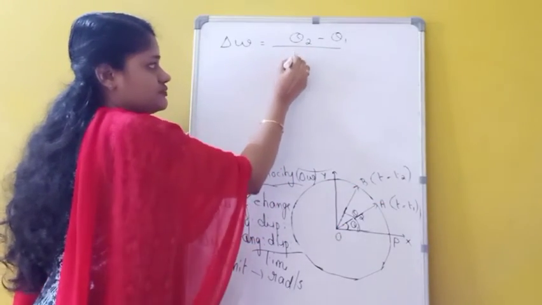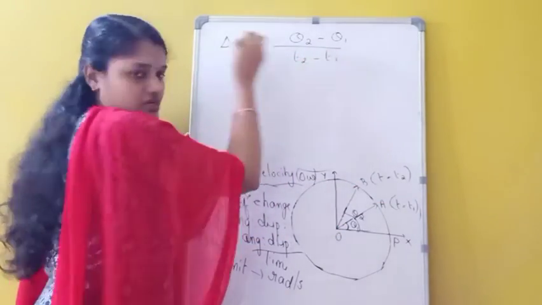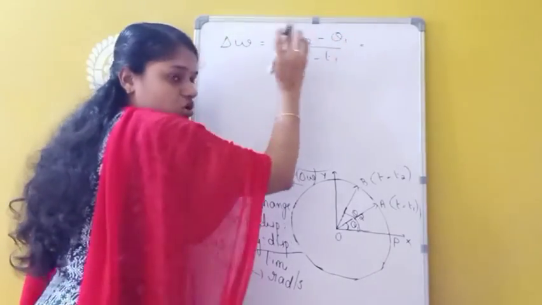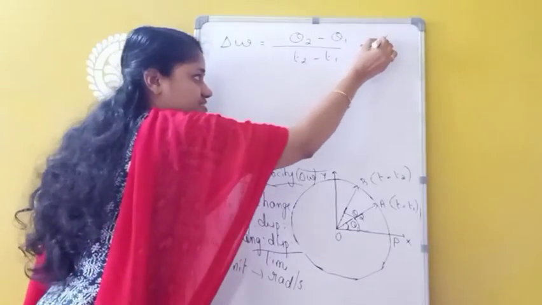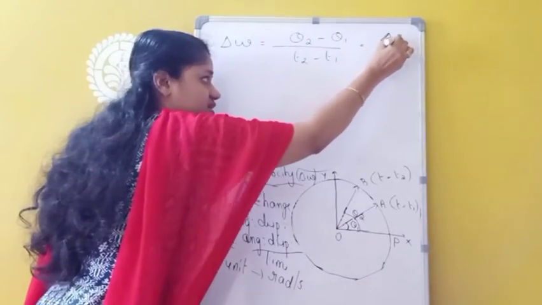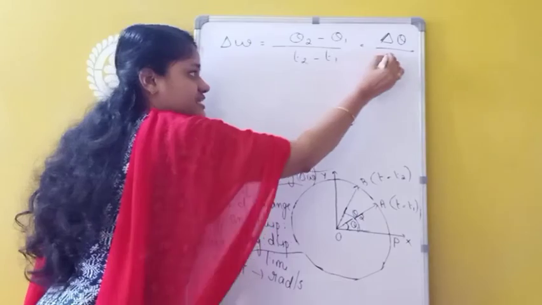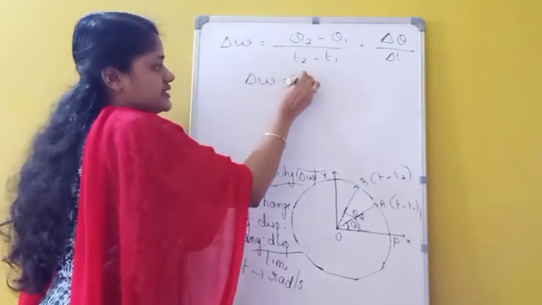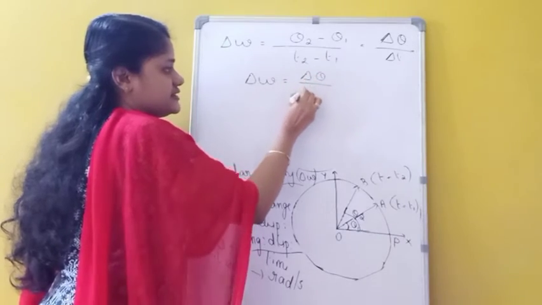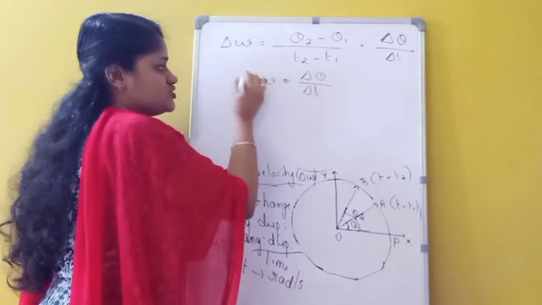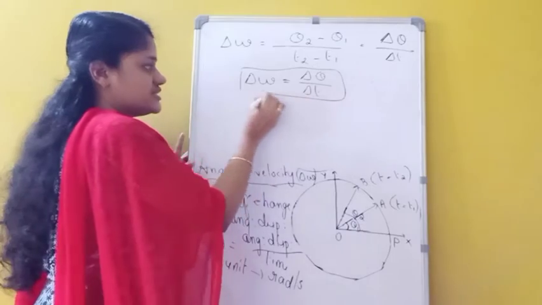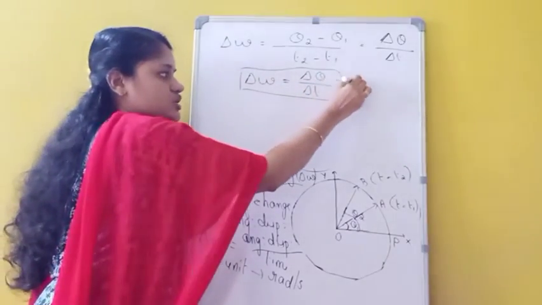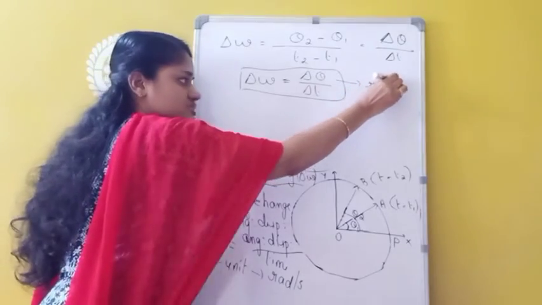t2 minus t1. So t2 minus t1, and theta 2 minus theta 1 we can write as delta theta, as this is a small change in angular displacement, divided by this delta t. So we get omega equals delta theta by delta t. So this is the formula for which one? Angular velocity. So it is the ratio of angular displacement and time interval, and the unit we know, what is the unit? Radians per second. So this is the unit of which one?